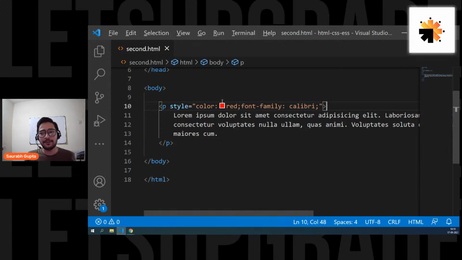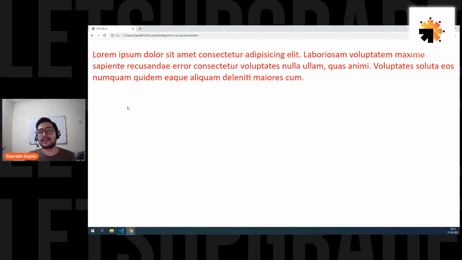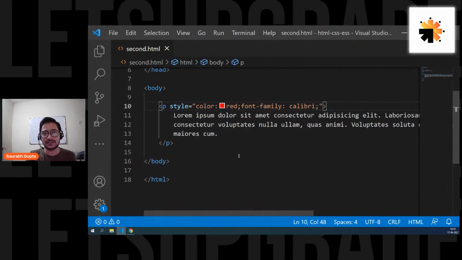Now, what are the disadvantages of inline CSS? Because now we have three ways, right? So let's talk about the advantages and disadvantages. So fine, this is how you apply CSS. This is one way. But are there any problems with this? So let's talk about that.